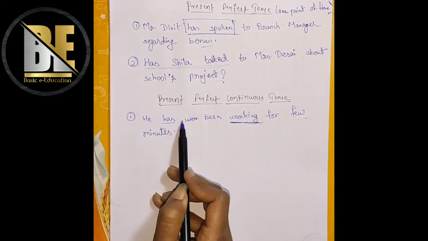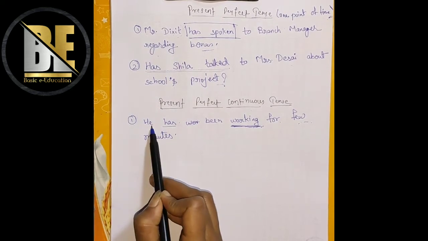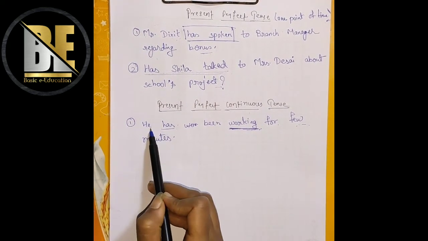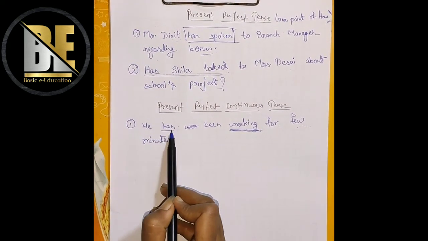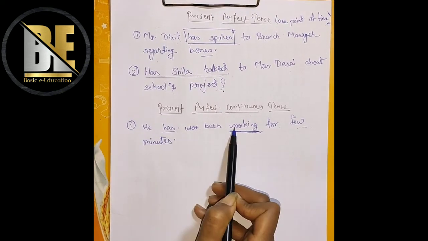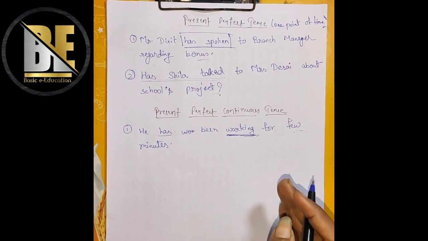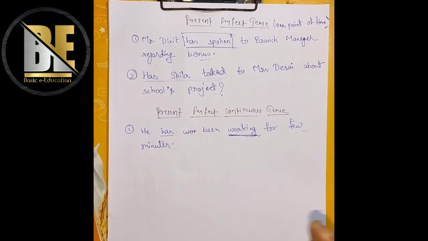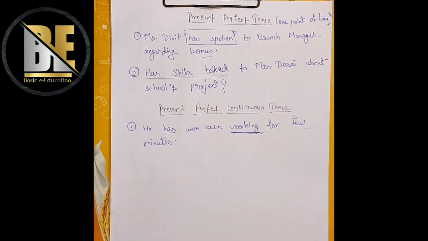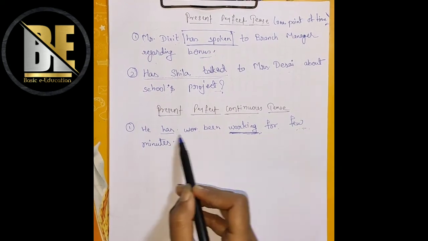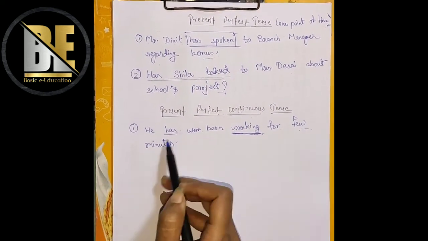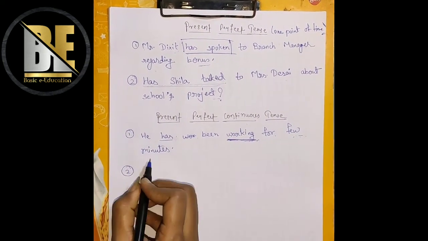This portion, the beginning portion, has already been done in the past. Thus he has been working, but the work has not completed in the past, so the work is still continuingly going on in the present tense. So that's why he has been working for few minutes.